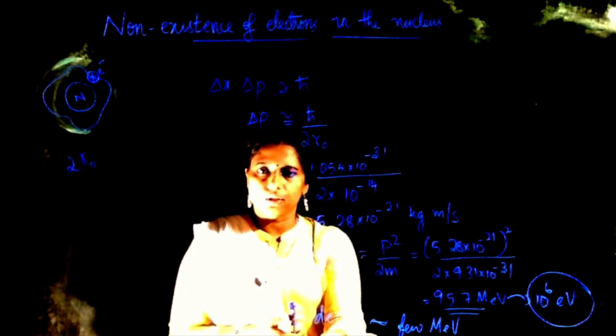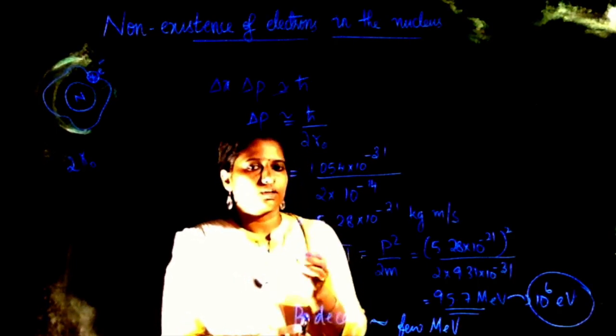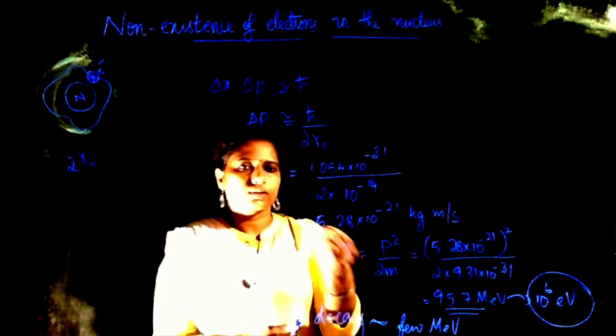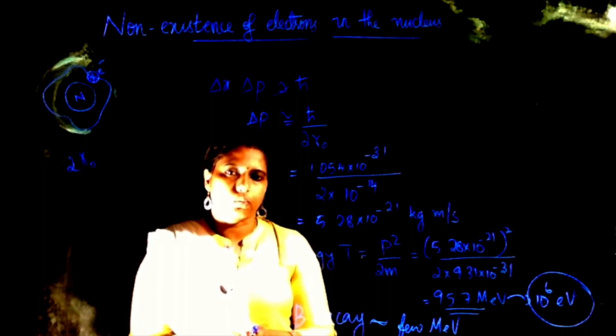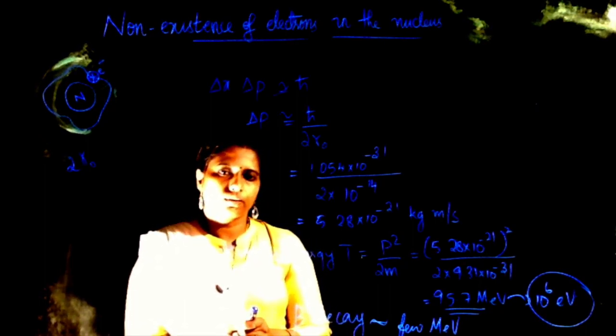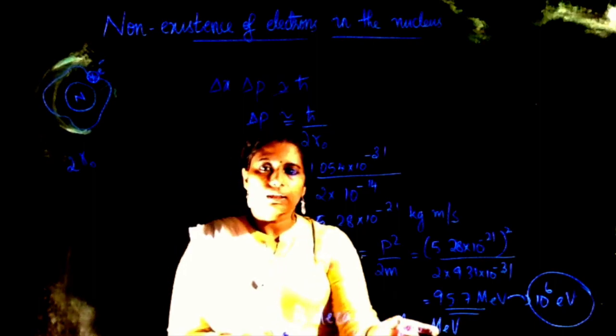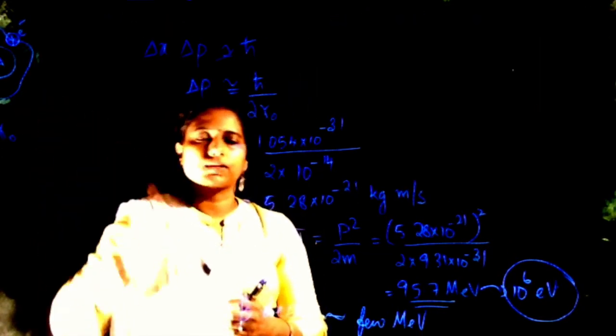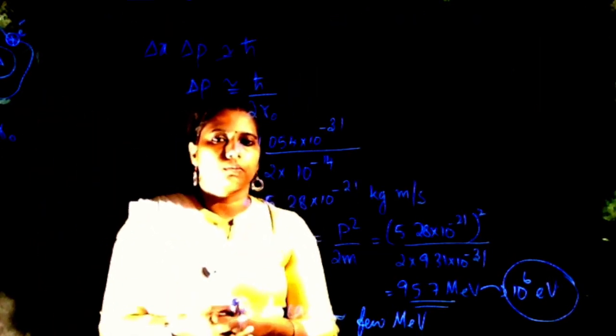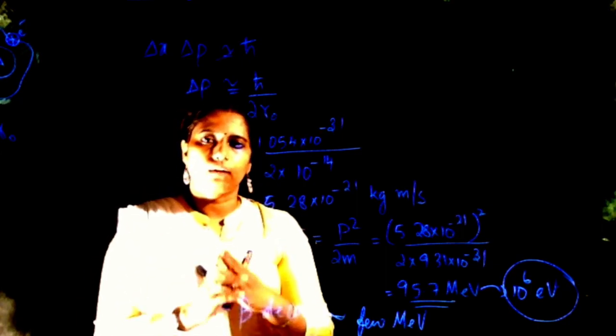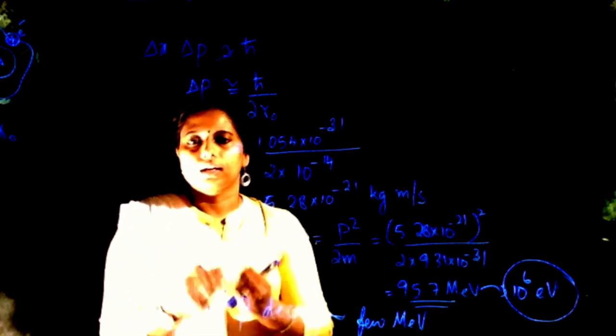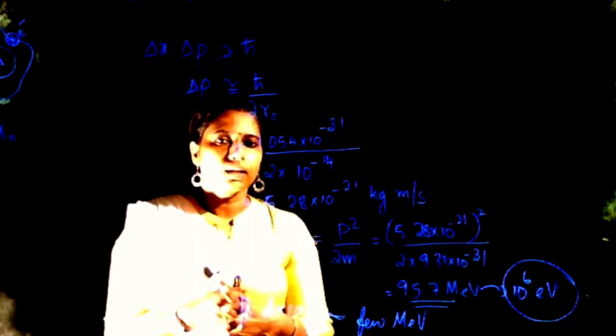So this is an observation. From beta decay, we get electrons whose energy is of the order of a few mega electron volts only, not high electron volts. So this possibility is ruled out, the possibility that we have assumed the electrons to be part of the nucleus. So that argument is gone, and we have to admit to the fact that electrons cannot exist inside the nucleus.